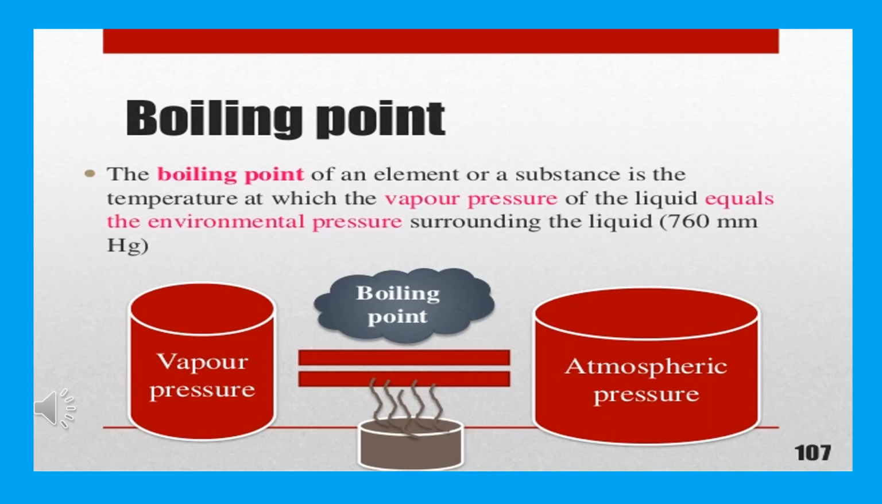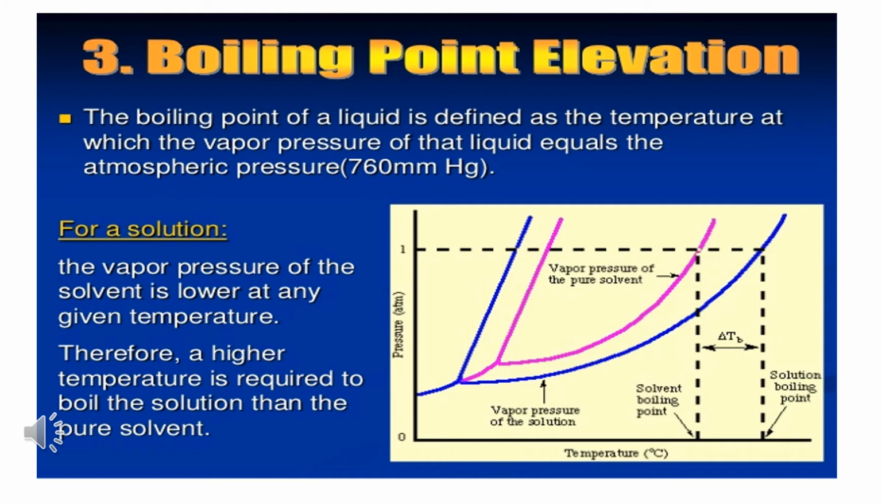Before going to the next colligative property, let us see what is meant by the boiling point of a liquid. The boiling point of a liquid is the temperature at which the vapor pressure of the liquid is equal to the atmospheric pressure surrounding the liquid, 760 millimeters of Hg. So the boiling point of a liquid is the temperature at which the liquid starts to boil. Now is it clear, students?